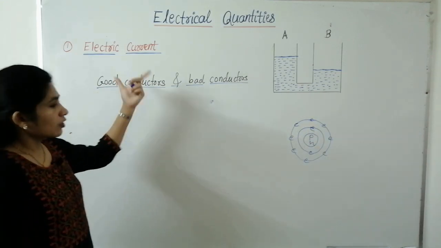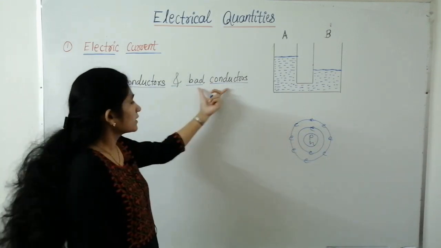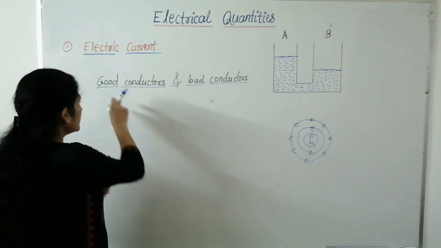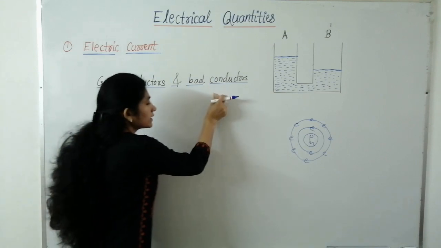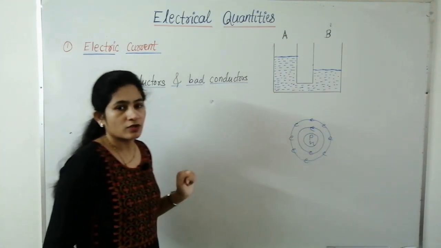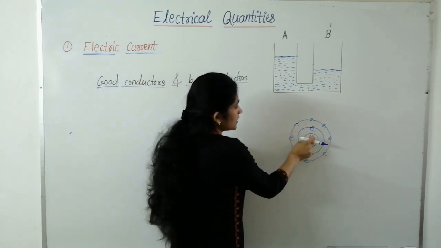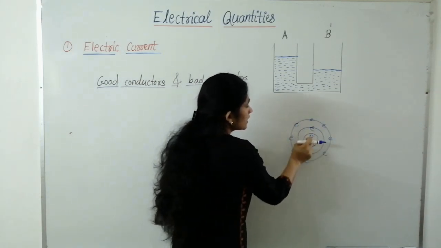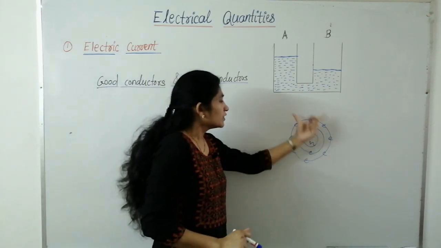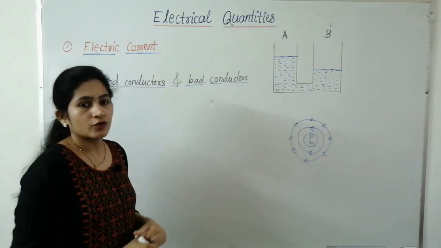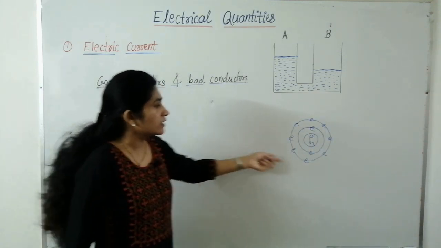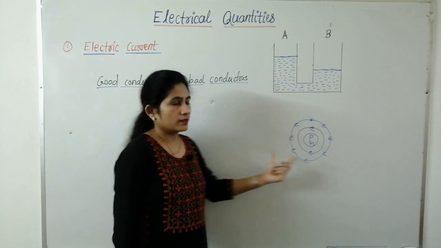So good conductors also consist of atoms and therefore electrons, and bad conductors also consist of atoms and therefore electrons. But the main difference between good conductors and bad conductors is that good conductors consist of free electrons. Means these electrons, especially the electrons in the valence shell, are loosely bound to the nucleus in good conductors, and therefore these electrons are called free electrons. With less energy, these free electrons can easily move in a metal.